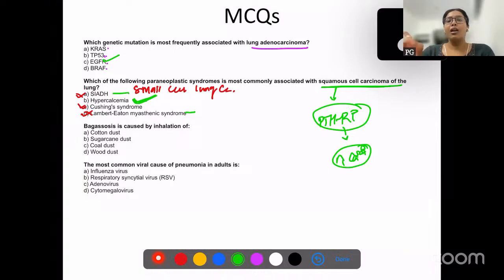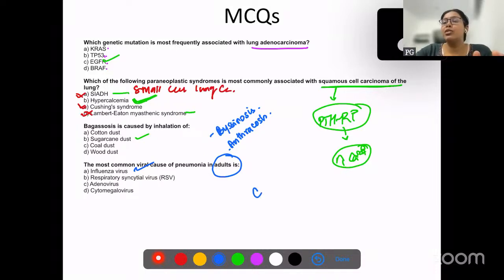Okay, now bagassosis is caused by inhalation of? This is very easy. Sugarcane. What is cotton dust? It's called byssinosis. Okay. Coal dust, anthracosis. Okay, so these are the important things. The most common cause of viral pneumonia in adults is, this also we had discussed, influenza virus. And if they ask the most common cause of pneumonia in children, it is respiratory syncytial virus.